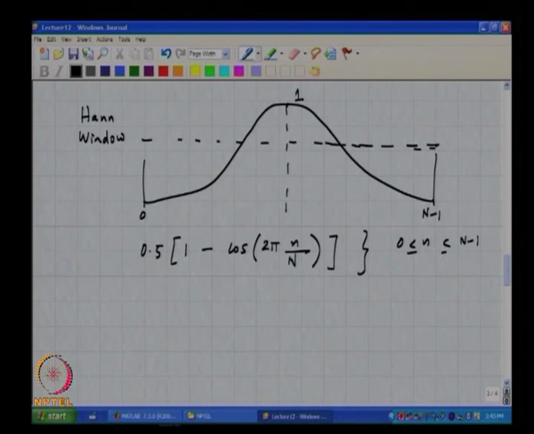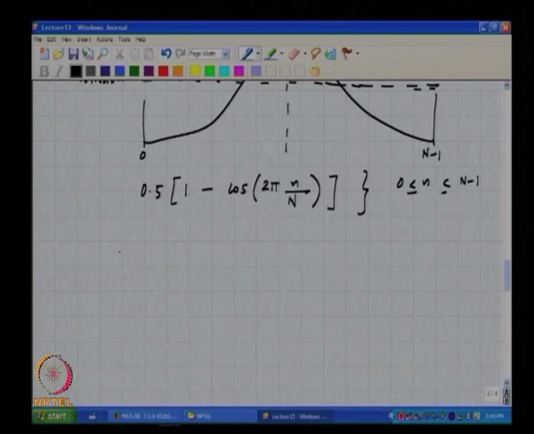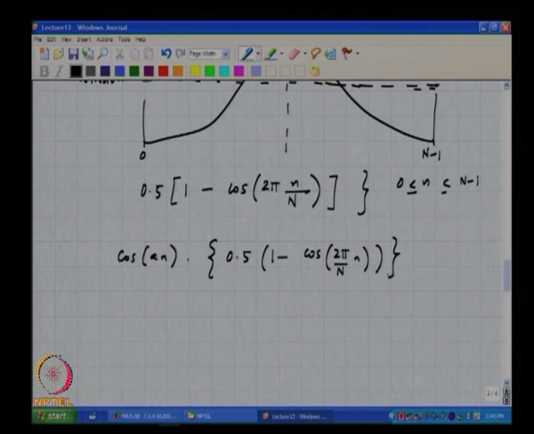Does it make sense? Now, if you had cos A n, and then you multiplied this by this window function, which is half times 1 minus cos of 2 pi by n times n, this is the sequence whose discrete time Fourier transform is being sampled when you compute the FFT. Is this clear? Okay.